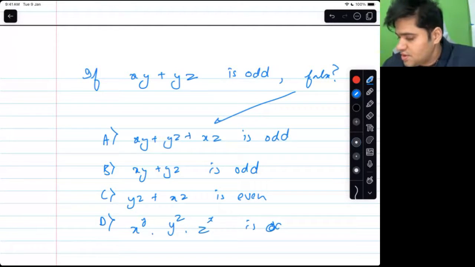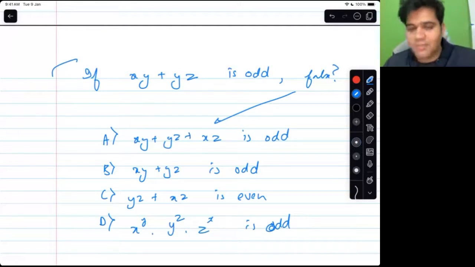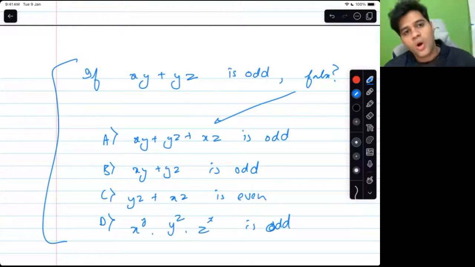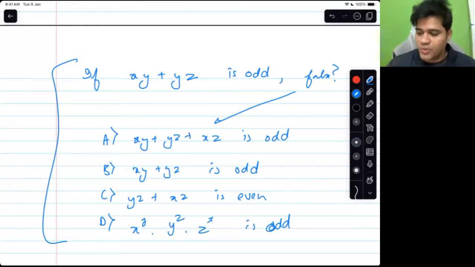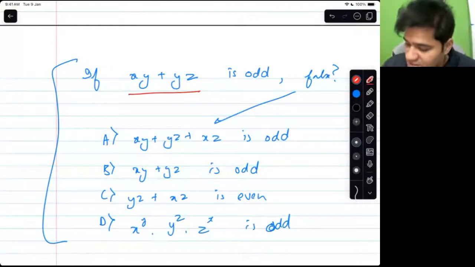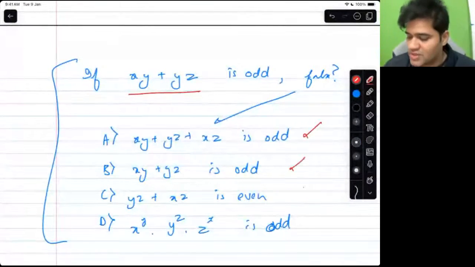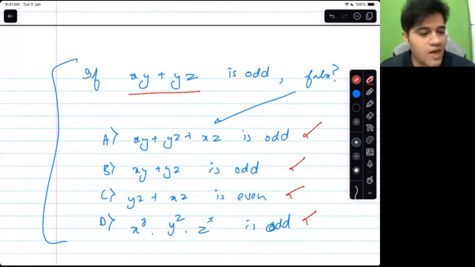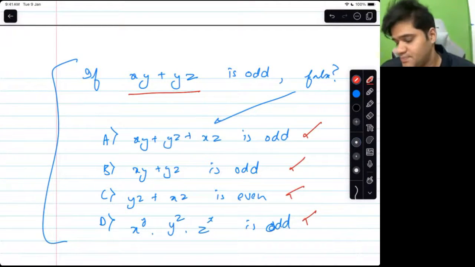So this is a normal number theory question based on odd numbers and even numbers. If xy plus yz is odd, which one of these do you think is false? Only one of them is false. Which one do you think is false? Kunal, I have just started. This is the first question that I have thrown.